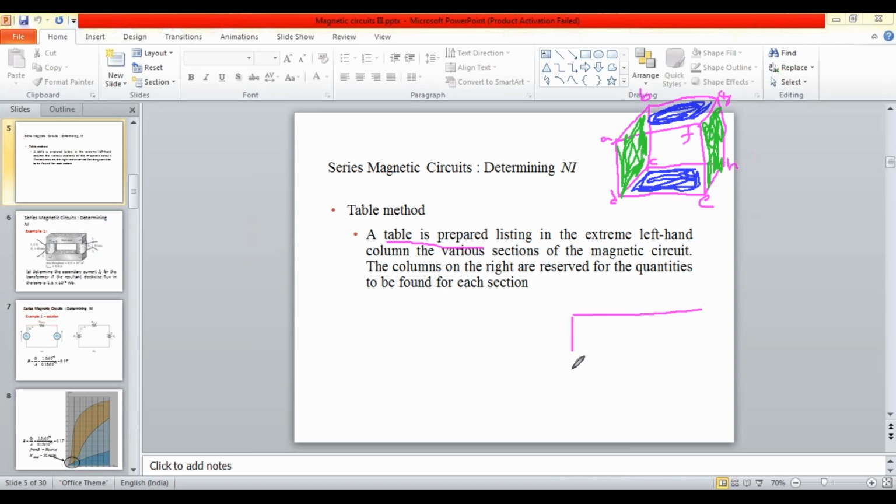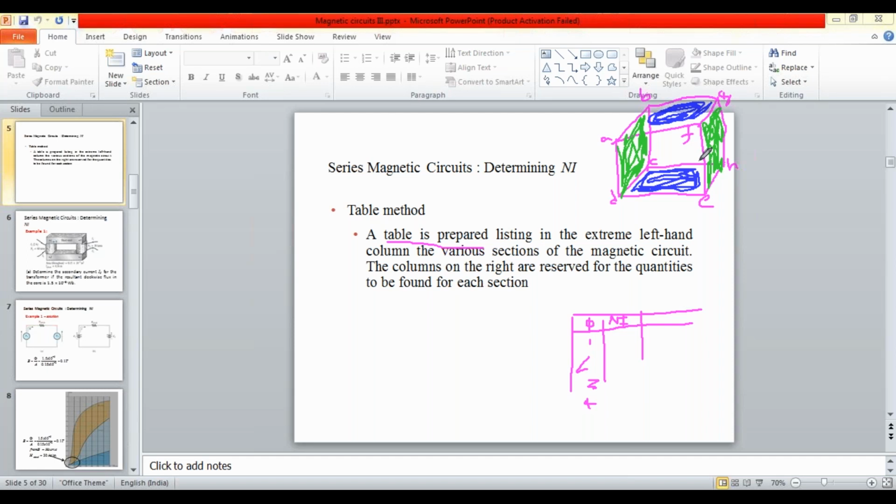You need to prepare a tabular form indicating the flux value, phi value, in each section, and the MMF, N into I, in each section. Section 1, section 2, section 3, and section 4, etc. You need to calculate the different flux values and different MMF values in particular sections.